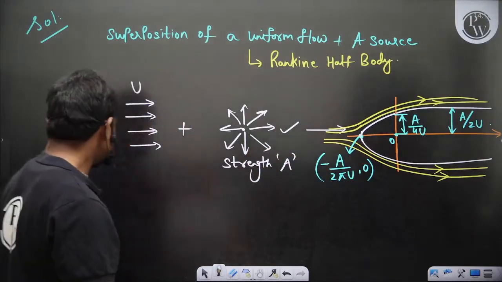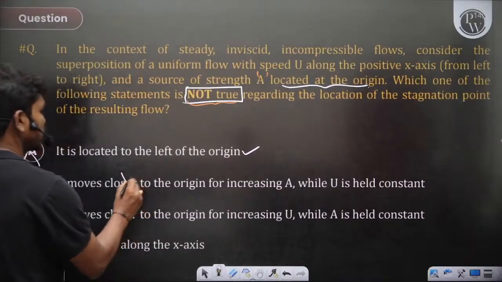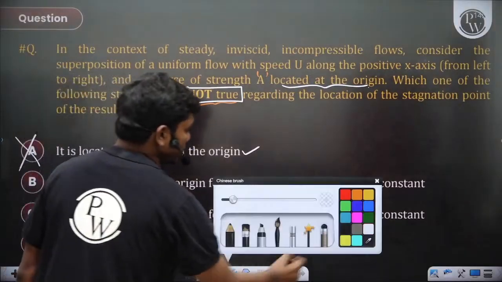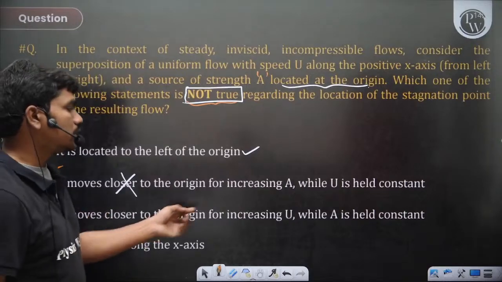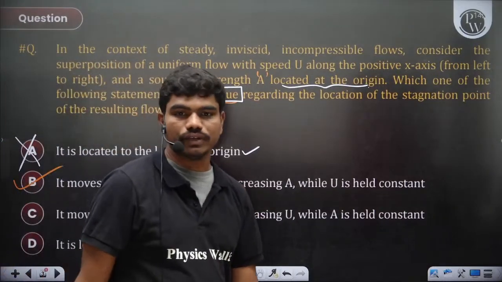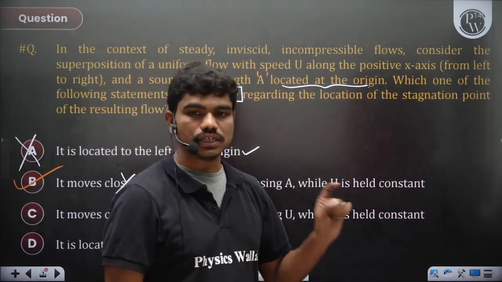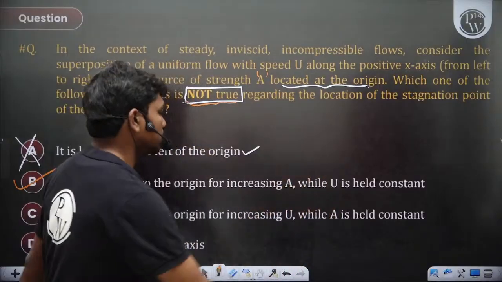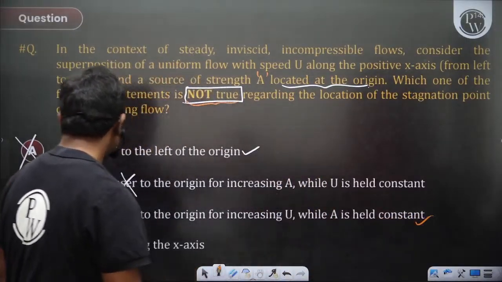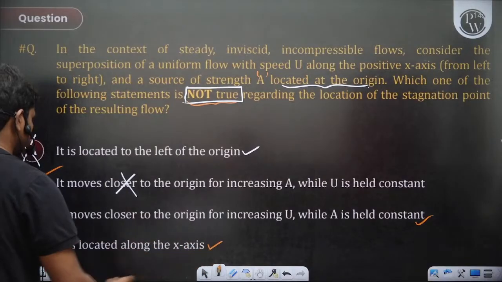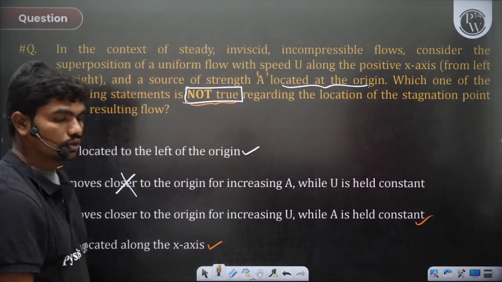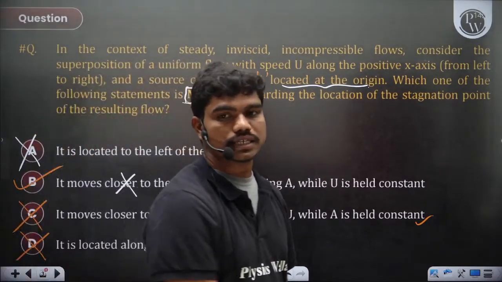Okay, you know this. So this statement is actually the wrong statement. It actually moves farther when this is the case. So this can be taken as the correct choice. See, it moves close for increasing u when a is held constant. Obviously, in that case the stream has the dominance, so the point moves towards the origin, of course. So this statement is again a correct statement, so it cannot be chosen. It is located along the x-axis, of course, too. So this can also not be a choice. So option B is the only correct option in this case.